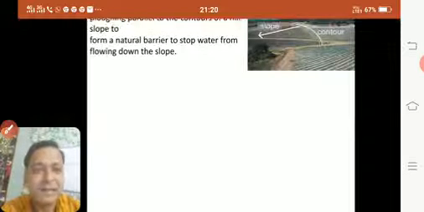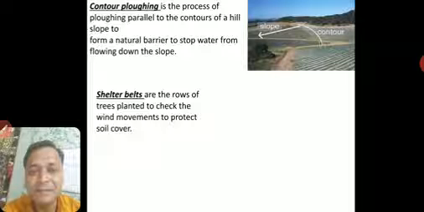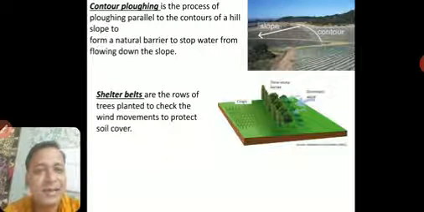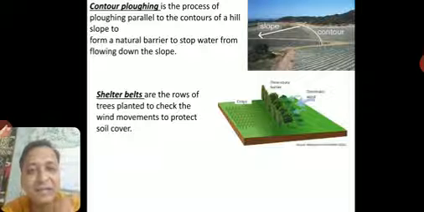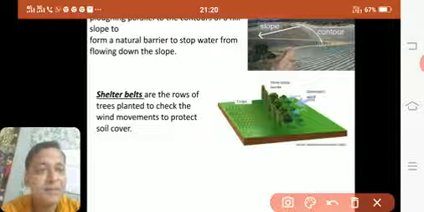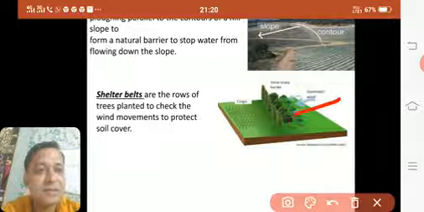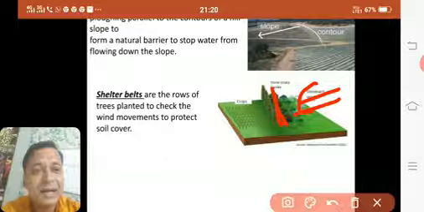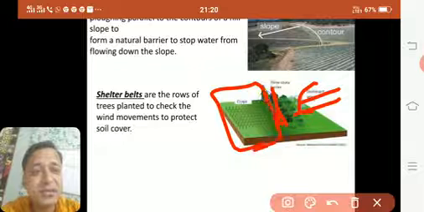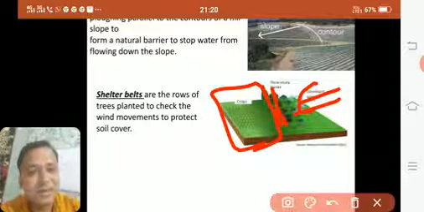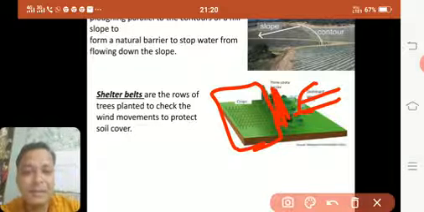Then we have shelter belts. You know what a belt is? So what they do, they make a belt of big trees. Here you can see big trees are planted in between. This is done where the winds are very high. Suppose the winds are coming here at a speed, but because of these trees, they slow down and the crops here will be safe. Also the soil will not get eroded because of the wind, because of this shelter belt. So we call it shelter belts.